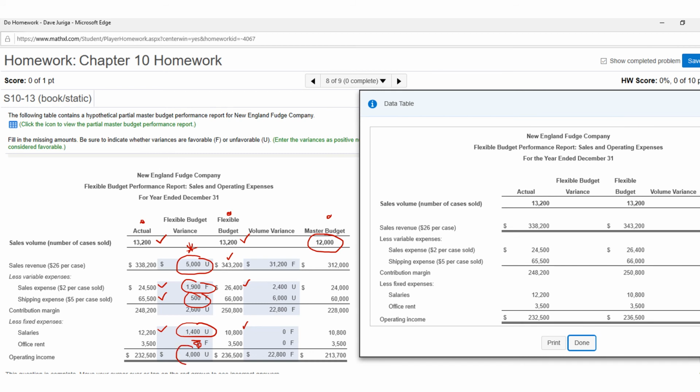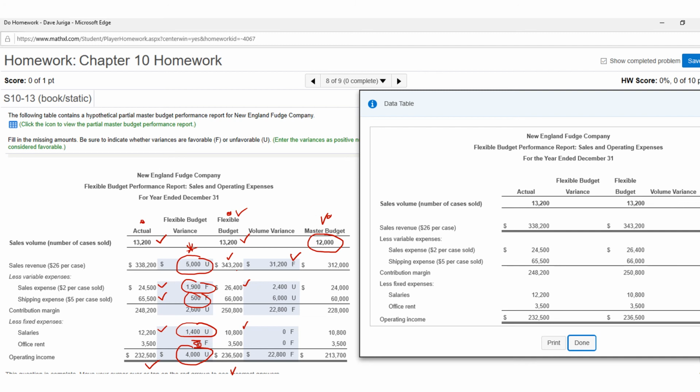Overall, unfavorable for actual compared to flexible, and you can go back and study exactly what was causing that unfavorable variance. Everything else, when you compared flexible to master, notice again, flexible had more revenue than the master, so that's why that's favorable. And then everything else is really just based on the 2 volume differences.